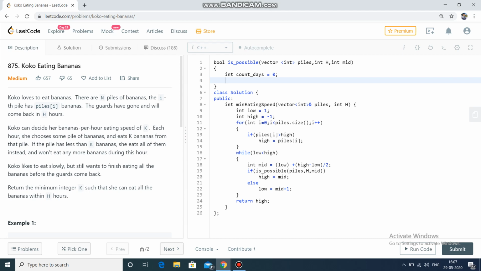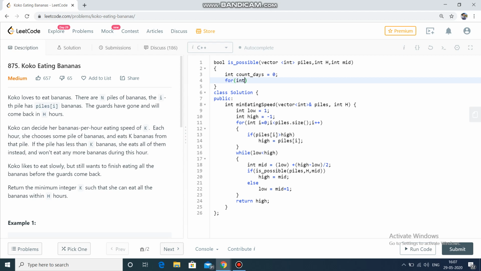For example, if I take some x as the value of k equals mid, and I am able to complete the task with k equals x within some number of days less than or equal to h, then obviously our value of mid is possible. So we will return true in that case, otherwise return false.